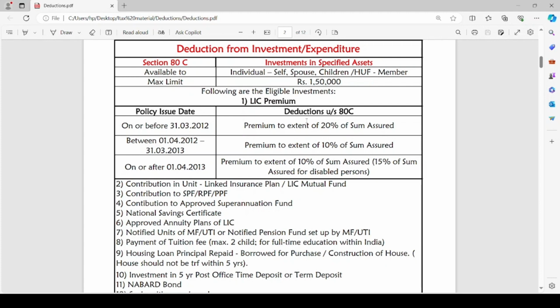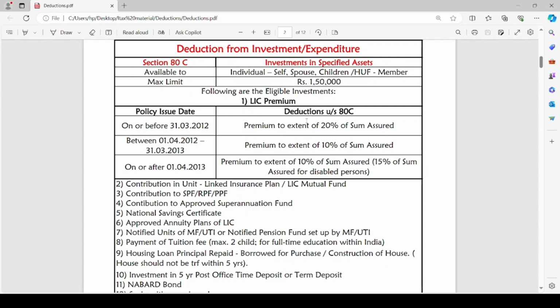The following are the eligible investments under Section 80C. The first one is LIC premium. If LIC premium is paid by the assessee and the policy issue date is on or before 31st March 2012, the premium paid to the extent of 20% of sum assured can be claimed as deduction. Either the premium amount should not exceed the 20% of sum assured.